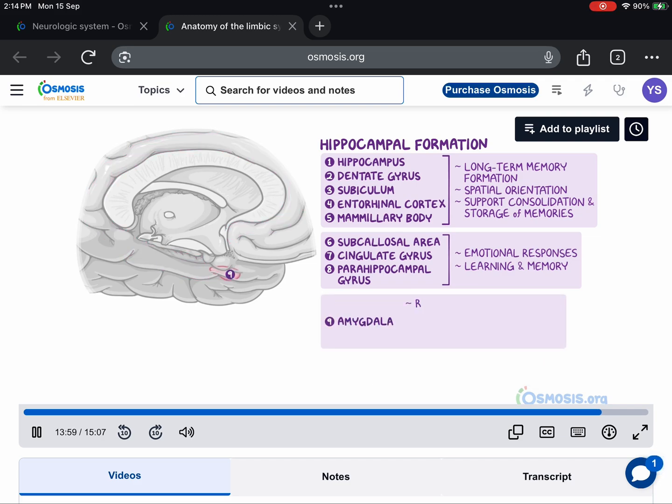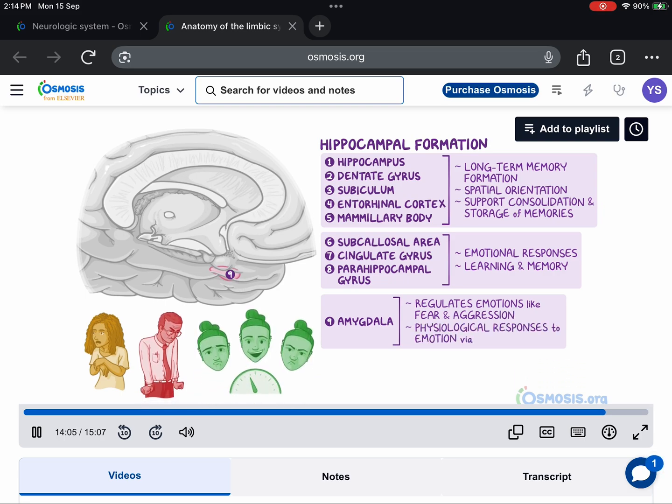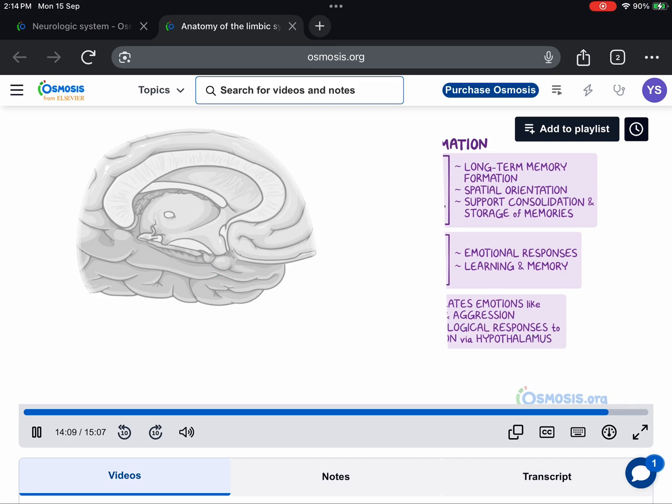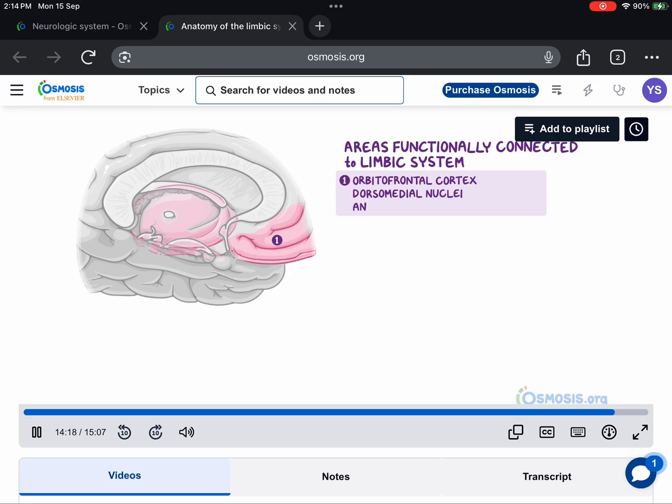The amygdala regulates emotions like fear and aggression and can elicit physiological responses to emotion via its connections with the hypothalamus. Then there are areas that are functionally connected to the limbic system, and these include the orbitofrontal cortex and the dorsomedial nuclei and anterior nuclei of the thalamus.